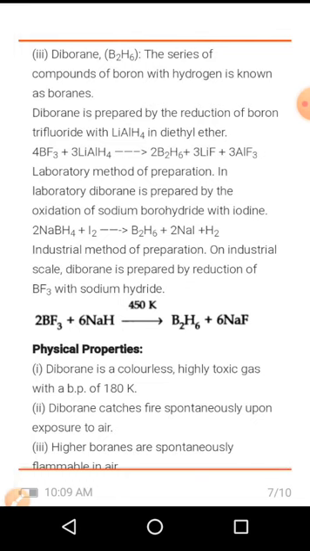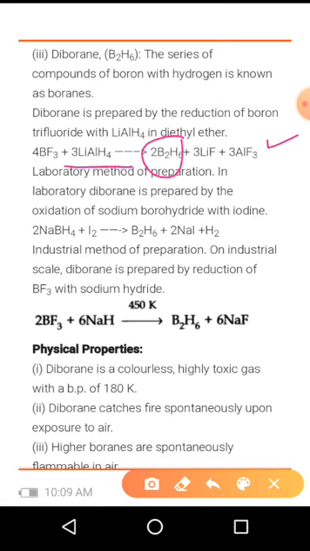Next one is diborane, B2H6. The series of compounds of boron with hydrogen is known as boranes. Diborane is prepared by the reduction of boron trifluoride with lithium aluminum hydride in diethyl ether. So here is the preparation of diborane, that is boron trifluoride. When it is treated with lithium aluminum hydride, you will get this diborane molecule plus lithium fluoride and aluminum trifluoride as side products.